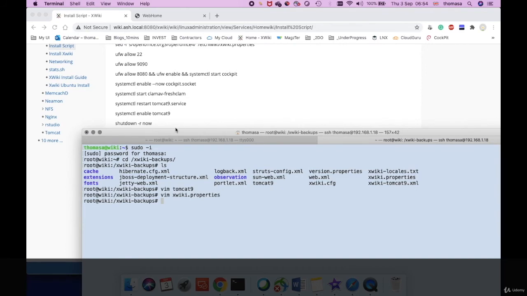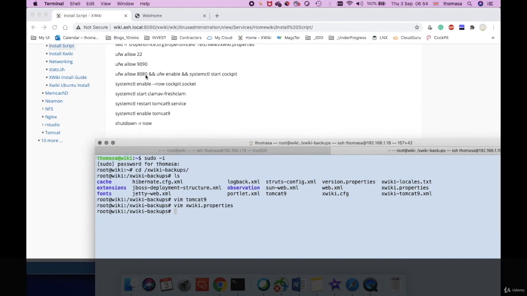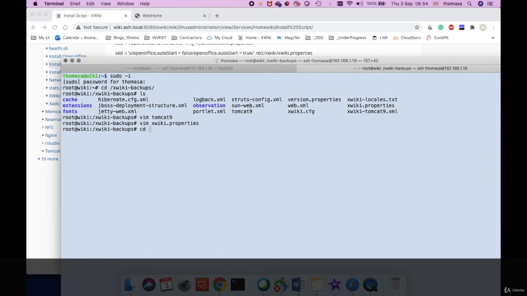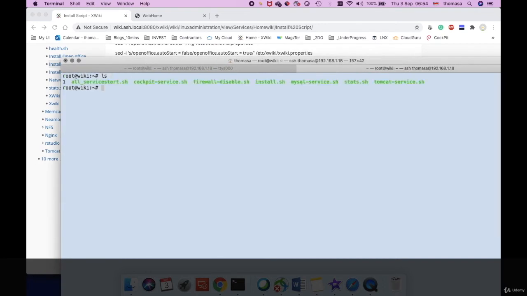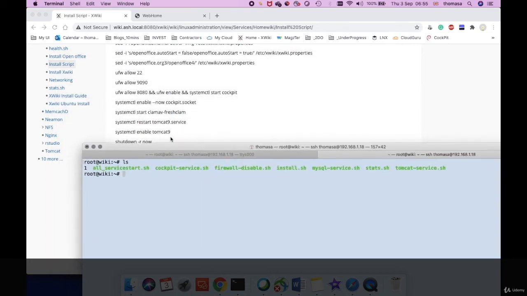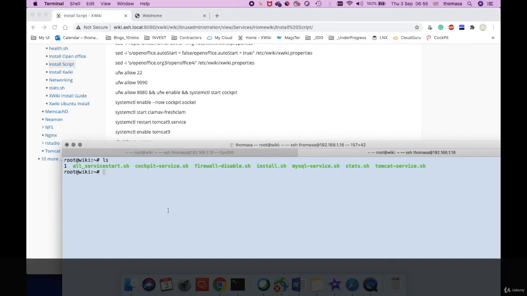Now let's verify if it really did start up all these services in the right order. So let's come out of this directory. Okay, clear the screen. What I've done is I've created a number of script files in here, which check if these services were successfully brought up after we ran the script. So that's all the scripts I ran. Let's run the first script, allservices.sh. This shows that all my services, Tomcat and MySQL and everything, are running.